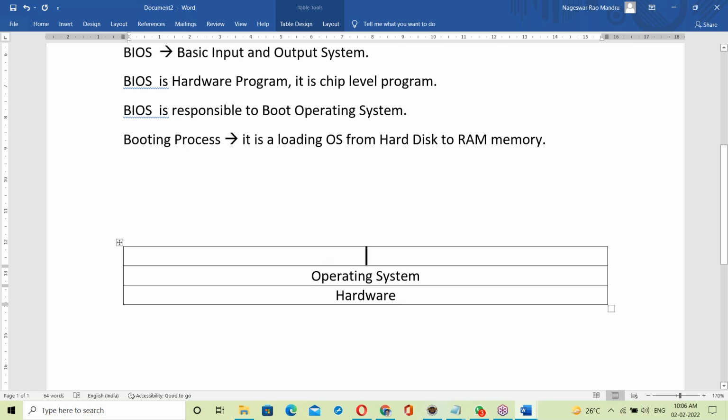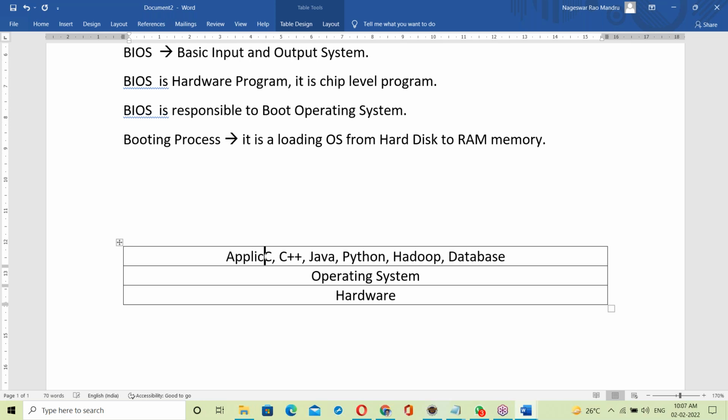Suppose you are learning C language. To learn C, you have to install C software on top of the OS. Suppose C++, Java, Python, or learning a database or Hadoop. All these programs run on top of the OS. They are called application software.